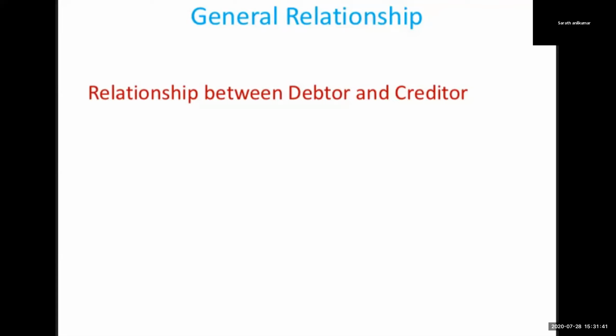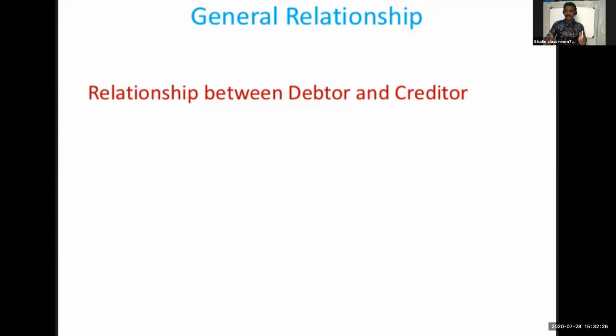On opening an account with a bank and receiving a deposit from the customer, the bank becomes the debtor and the customer becomes the creditor. From the business point of view, it is just the opposite. The bank is receiving money, so it becomes the debtor and the customer becomes the creditor.